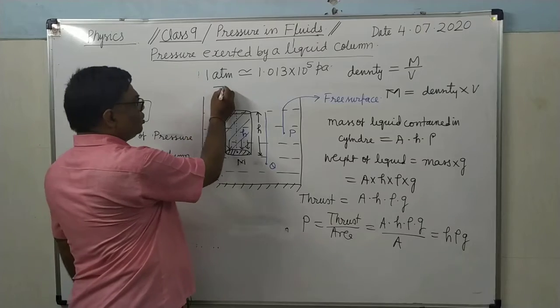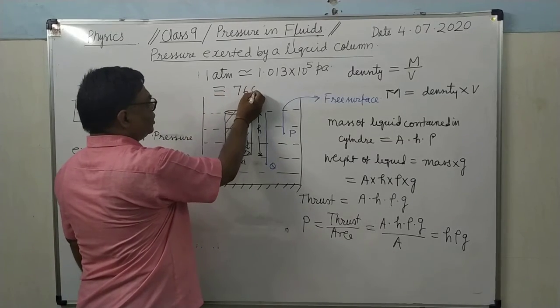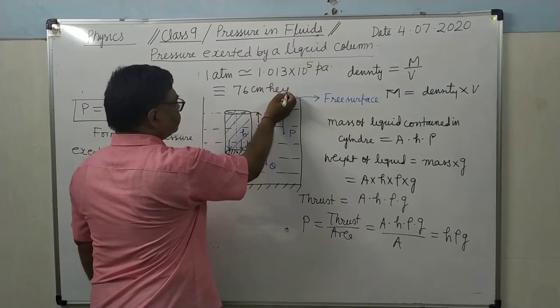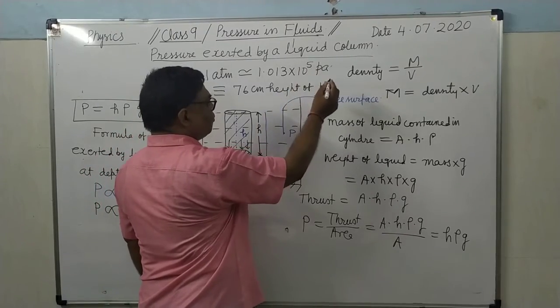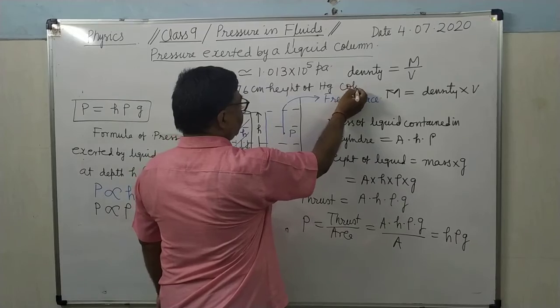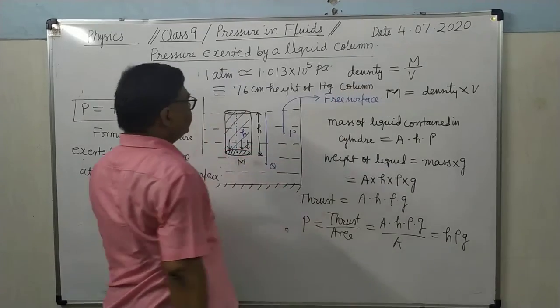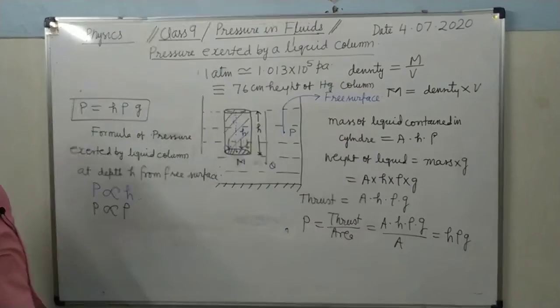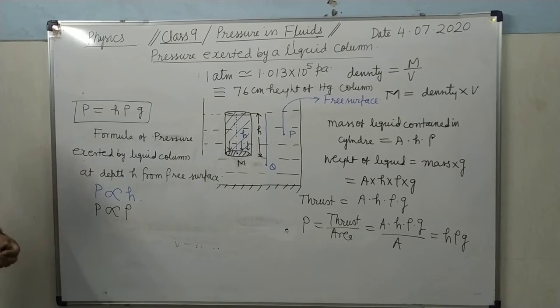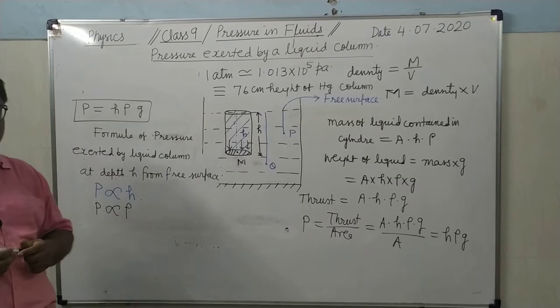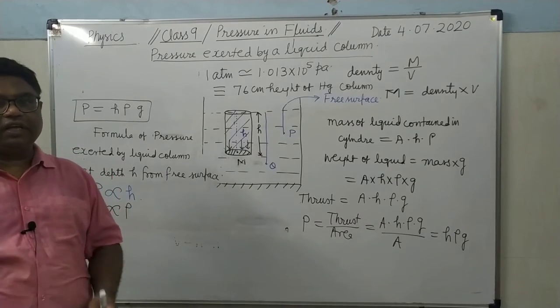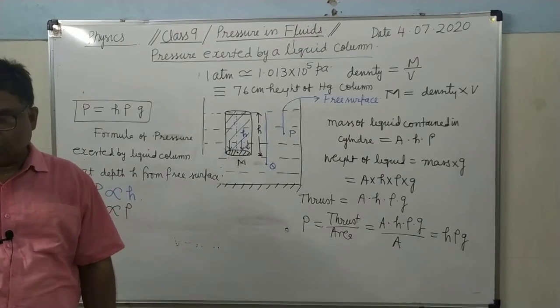This is equivalent to 76 centimeter height of mercury column. Hg is the symbol of mercury. Mercury column means this much length of the mercury column will exert as much pressure as is the atmospheric pressure. So, when the total pressure you have to determine, then you will take the atmospheric pressure into account.